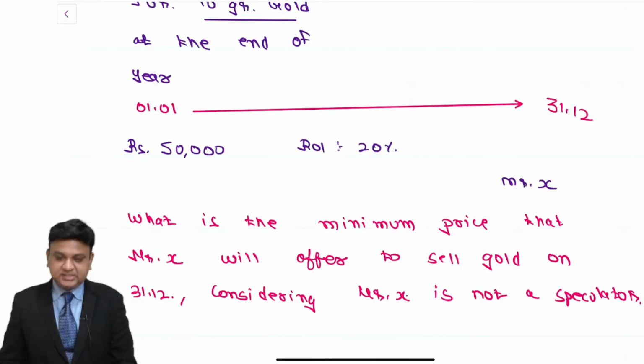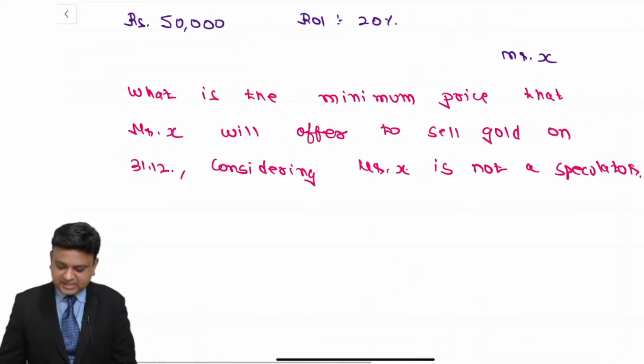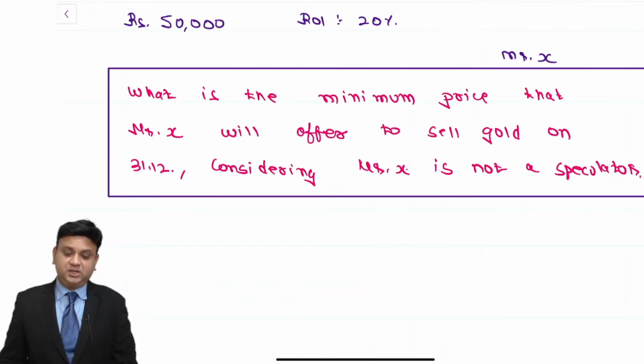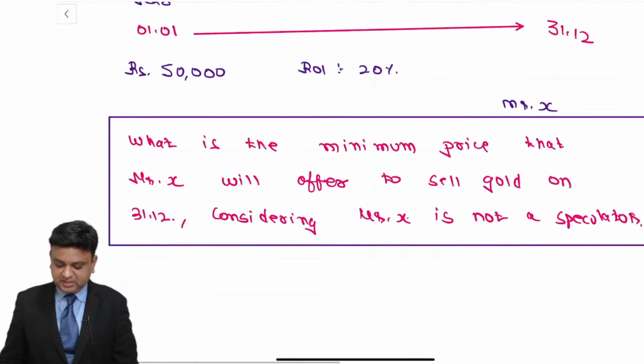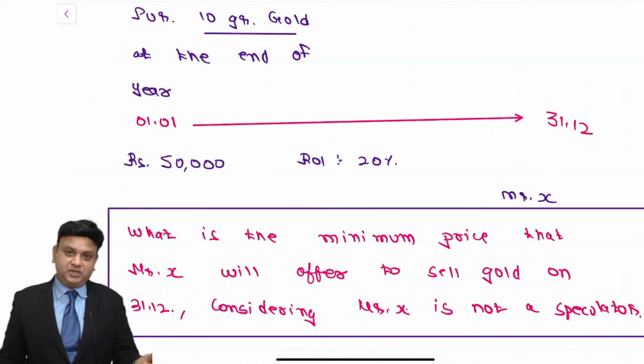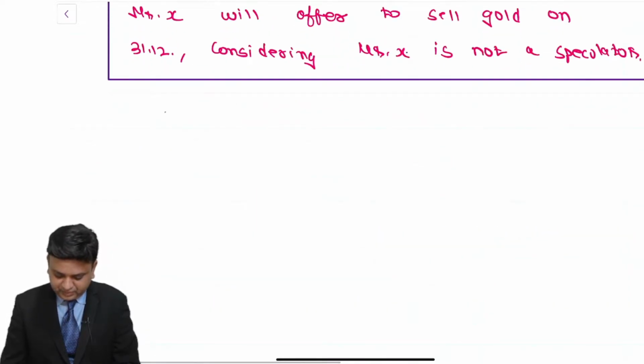So we understand that the answer of this question is 60,000 because we understand that Mr. X will make sure that if at all he is not a speculator, then in that case he will not rely upon purchasing of the gold at the end of the year. So today only he will buy the gold for 50,000.